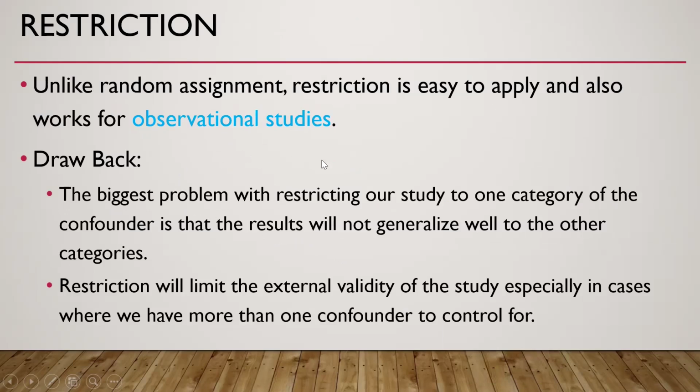Unlike random assignment, restriction is easy to apply and also works for observational studies, because in observational studies we can select our individuals like that to follow. The drawback is that the biggest problem with restricting our study to one category of confounder is that the result will not generalize well to other categories of the confounder variable. Restriction will limit the external validity of the study, especially in cases where we have more than one confounder to control for.